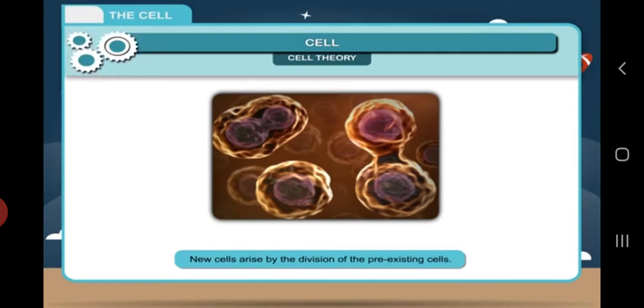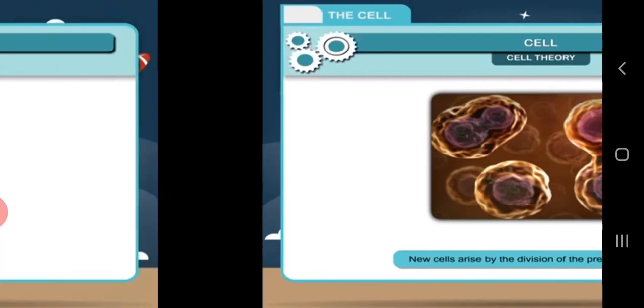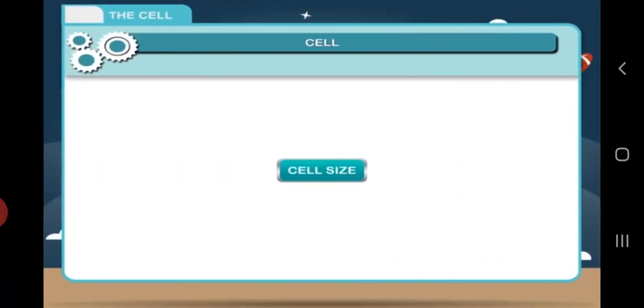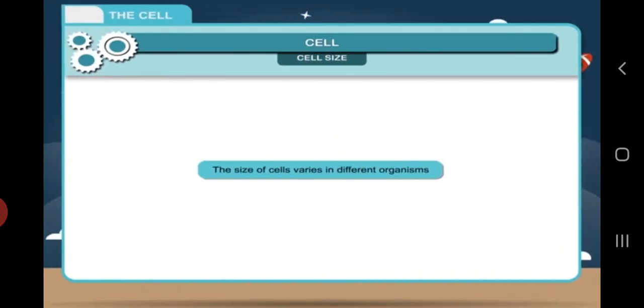Now coming to cells' size, number and shape. Cells vary in number, size and shape. First coming to cell size. Most cells are very small in size and cannot be seen with the naked eye. They can be seen only with the help of a microscope. The size of a cell is usually measured in micrometers, which is 1/1000 part of a millimeter.